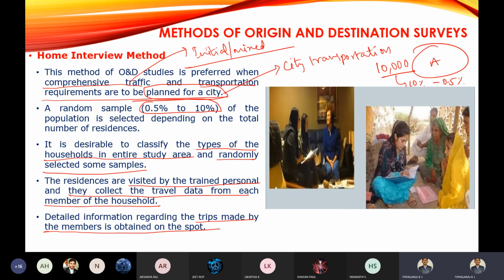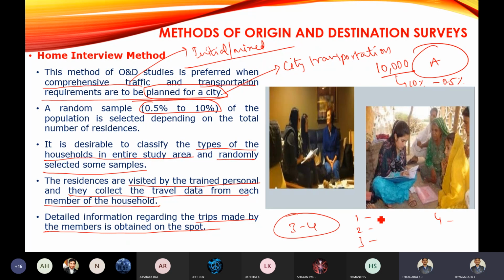Okay, they will be asking in a house where three to four members are there, say four members. So they will be inquiring all four members. They will not be asking the question for one member; they will be inquiring all four members. That is the first member. They will ask what is your destination.